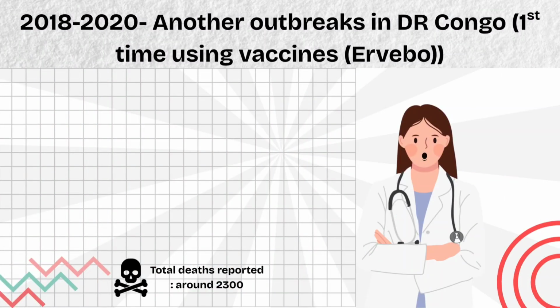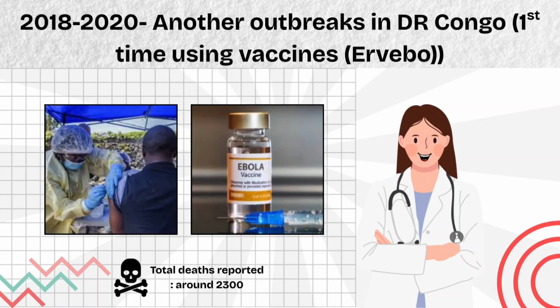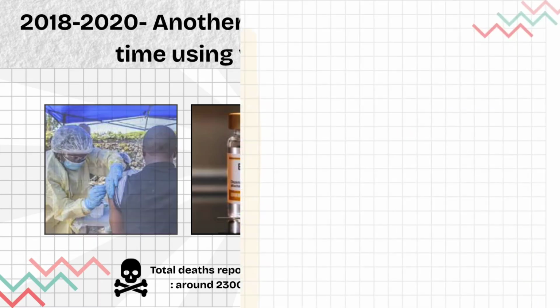From 2018 to 2020, a vaccine was used for the first time in another outbreak in the Democratic Republic of Congo. The number of deaths was significantly reduced to 2,300.